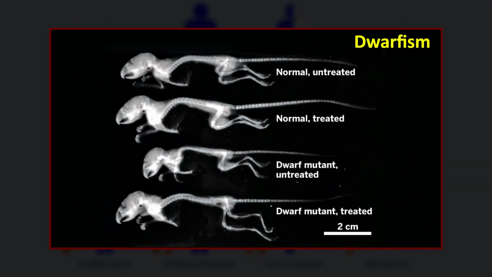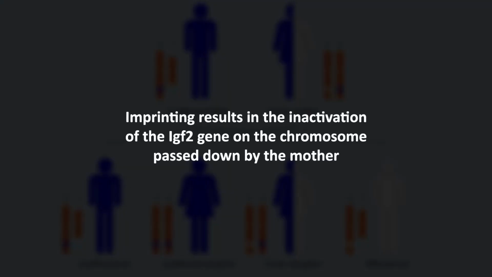The size of mice that are heterozygous at this locus depends on the parent from which the wild type allele came. If the functional allele originated from the mother, the offspring will exhibit dwarfism, whereas a paternal allele will generate a normal-sized mouse. This is because the maternal IGF2 gene is imprinted. Imprinting results in the inactivation of the IGF2 gene on the chromosome passed down by the mother.